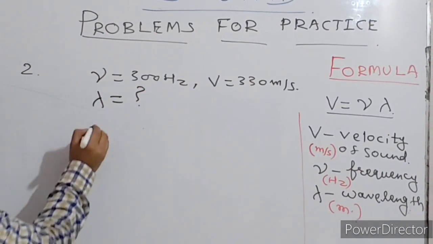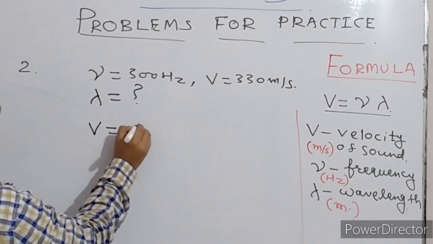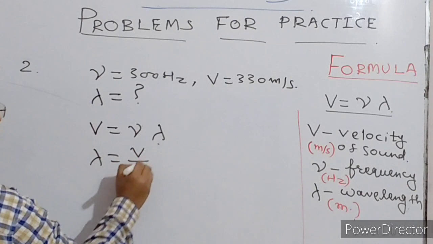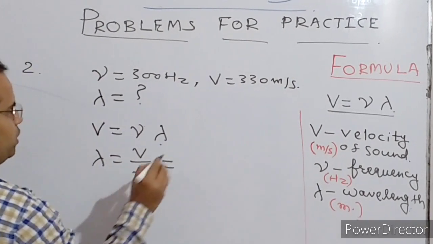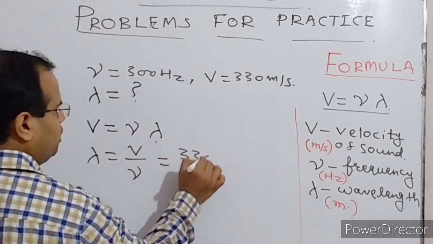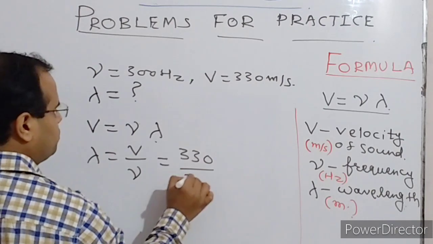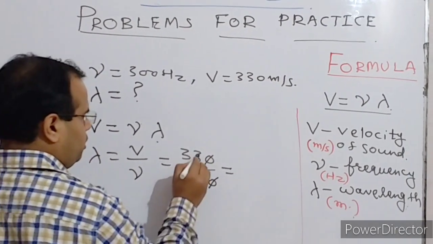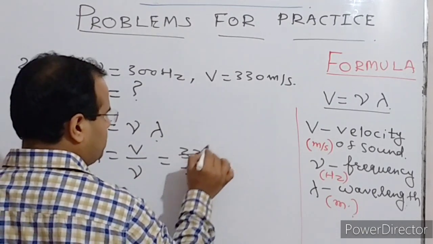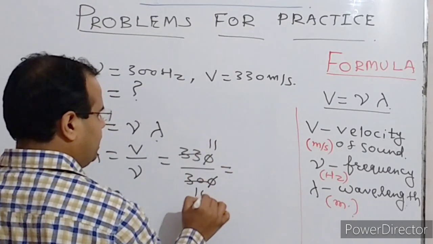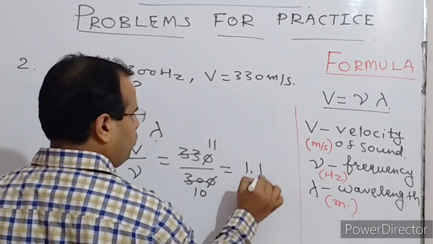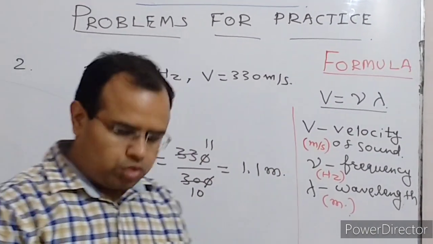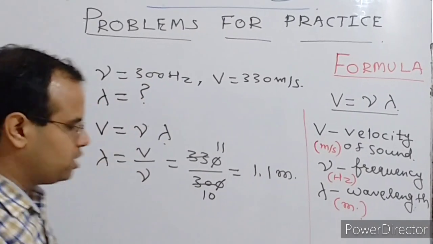So what you will do, you will be applying V is equal to nu lambda again. You have to find lambda, so lambda would be V upon nu. V is 330 divided by nu, nu is 300, so this is cancelled. You will be getting 33 upon 30, that is 11 upon 10, that is 1.1, and wavelength unit is meter. So this is the second question's answer.